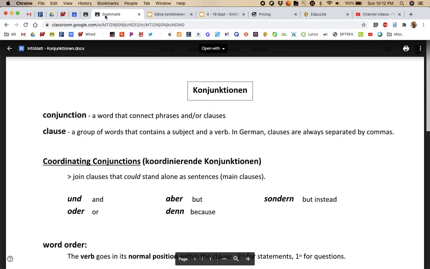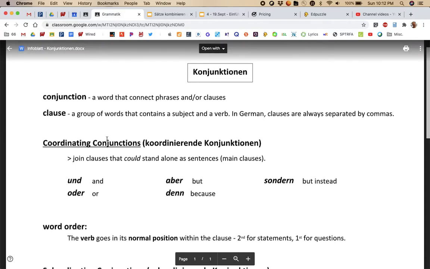A conjunction is a word that connects a phrase or a clause. A clause is a group of words that contains a subject and a verb. In German, clauses are always separated by commas, and you'll get used to that partly in this unit, and we'll really reinforce it throughout the year.